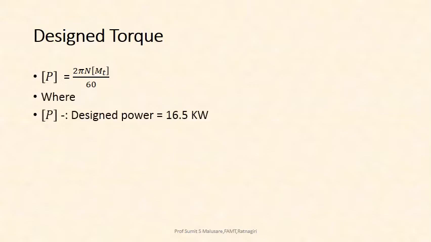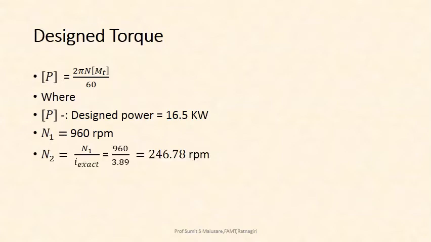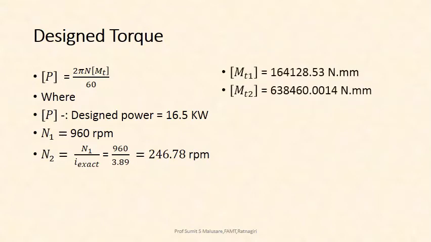The next is design torque. The standard equation is P is equal to 2 pi N MT divided by 60, where P is the design power, that is 16.5 kilowatts, already calculated. N1, the input speed, is 960 rpm. N2 is equal to N1 upon I exact, that comes out to be 246.78 rpm for further calculations. With reference to this, we can get the value of torque on the input shaft as 164128.53 Newton mm, and torque on the output shaft comes out to be 638460.0014 Newton mm.